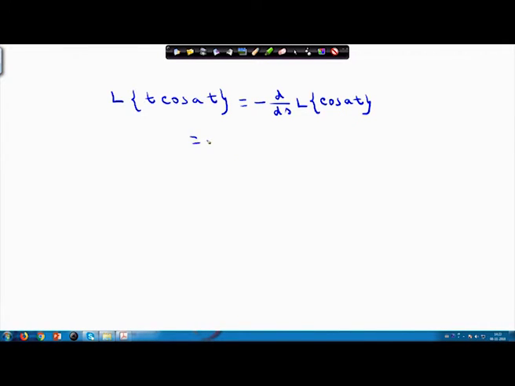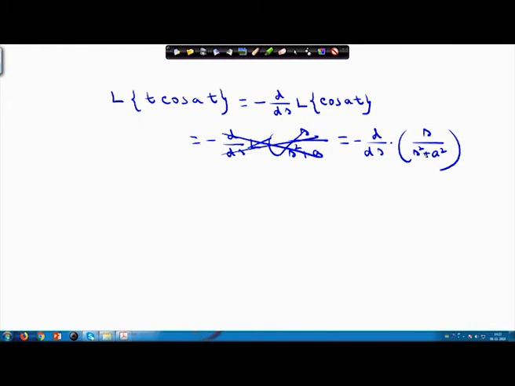We know the Laplace transform of cos at is s by s squared plus a squared. So simply minus d/ds of s by (s squared plus a squared), and if you evaluate the differentiation, you will obtain the result as (s squared minus a squared) by (s squared plus a squared) whole squared, where s is greater than 0.